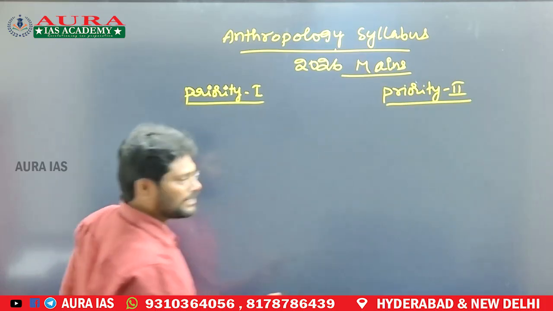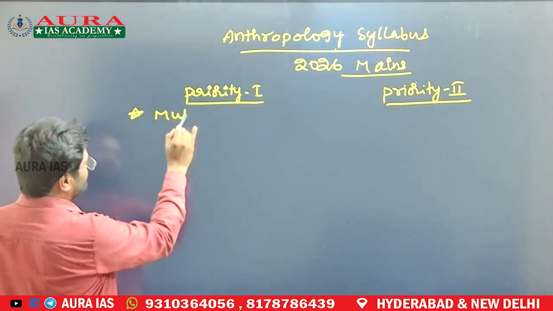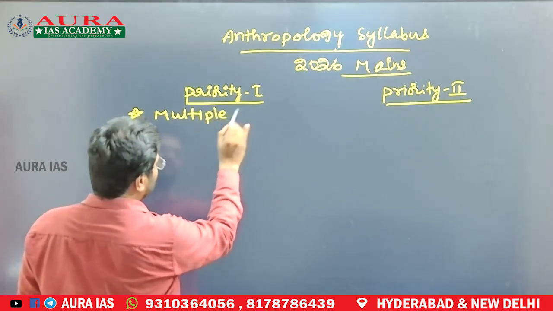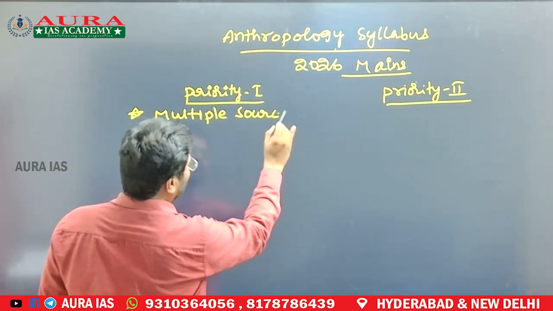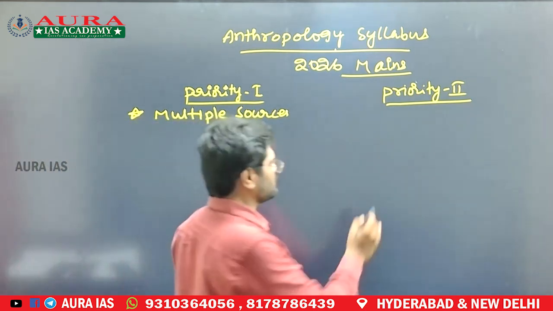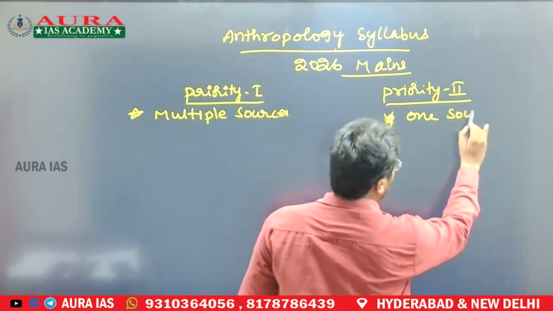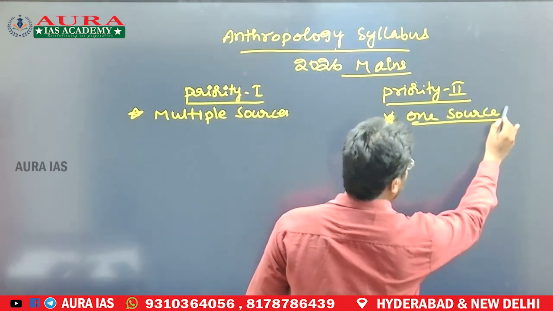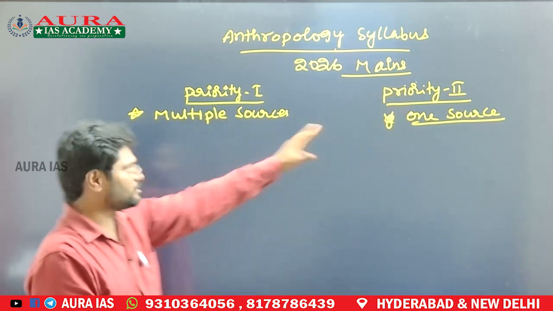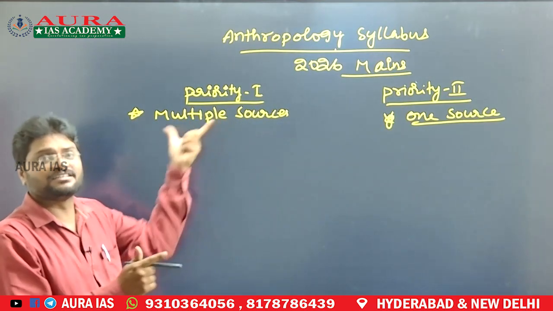Priority 1 chapters you must read from multiple sources, and for every topic you should cover as many dimensions as possible. For priority 2 chapters one source is enough, because questions occasionally come from priority 2 chapters, but from priority 1 chapters there are questions every year.